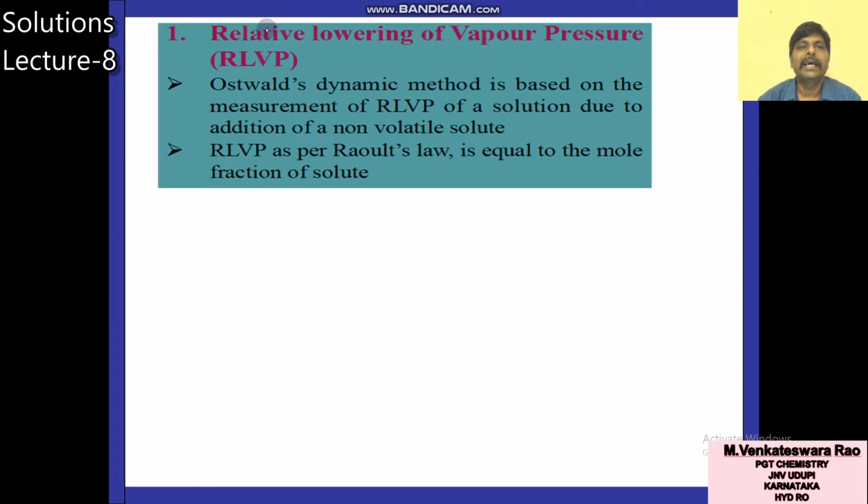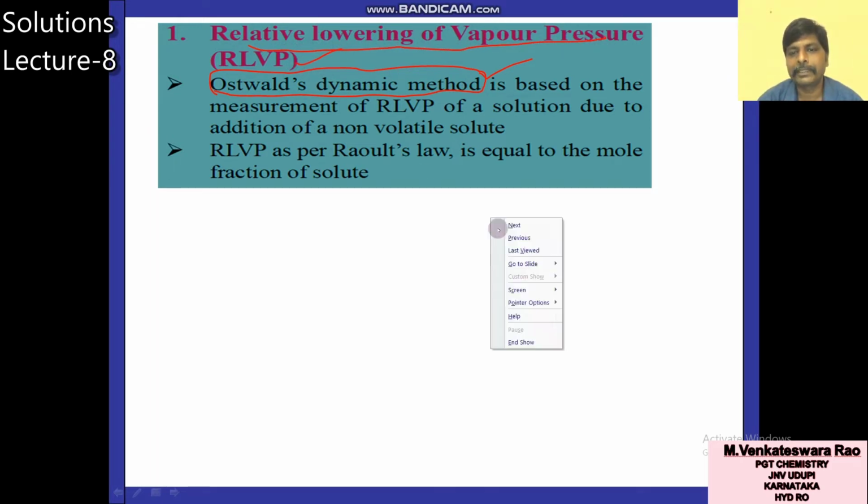Now, every colligative property is determined with some method, and it is important to remember this for competitive exams and objective questions. Ostwald's dynamic method is used to calculate the relative lowering of vapor pressure.